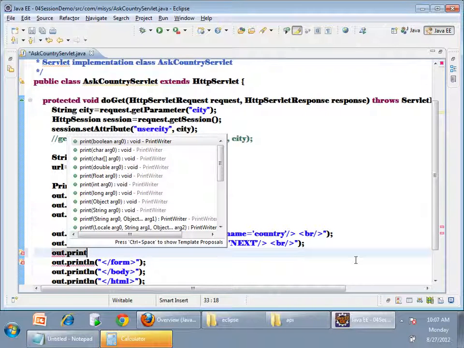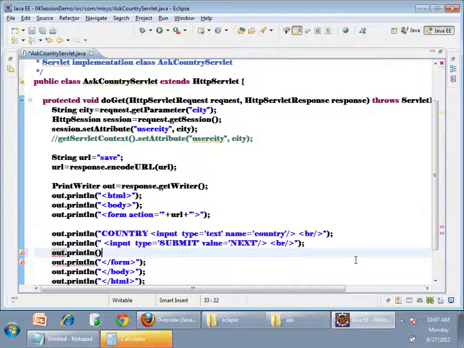out.println input type is equals to hidden, name is equals to, we'll say JSESSIONID.